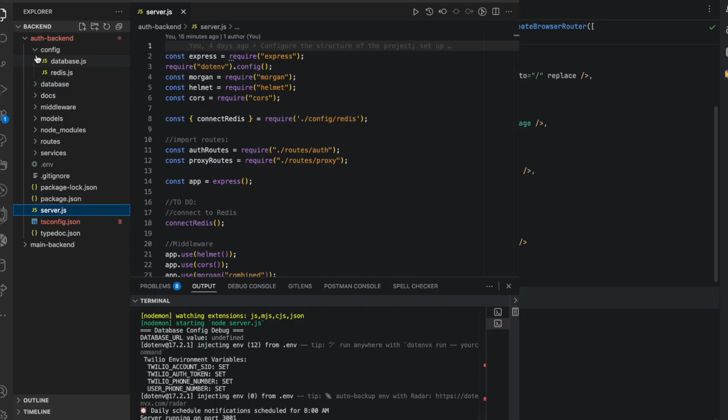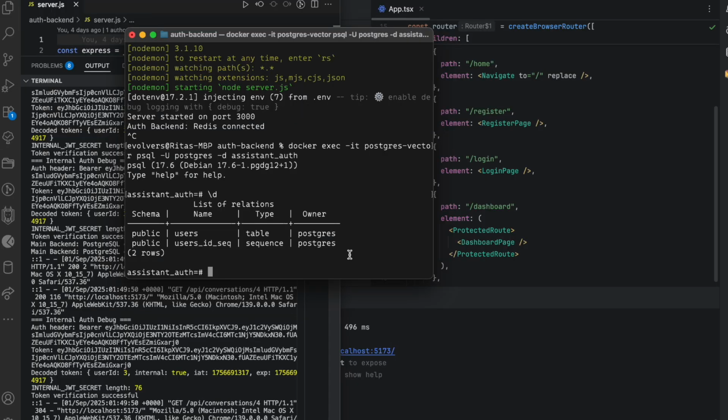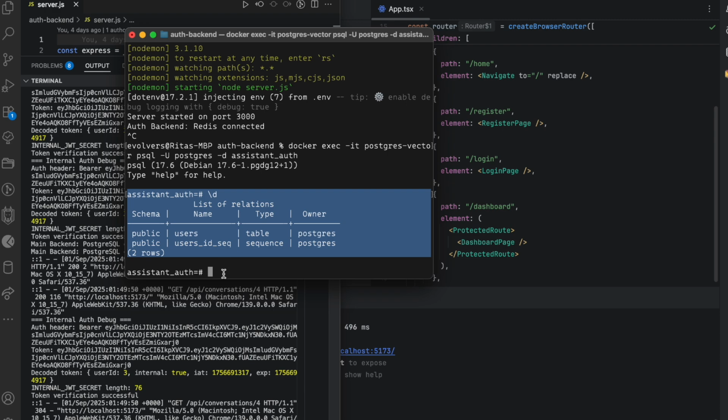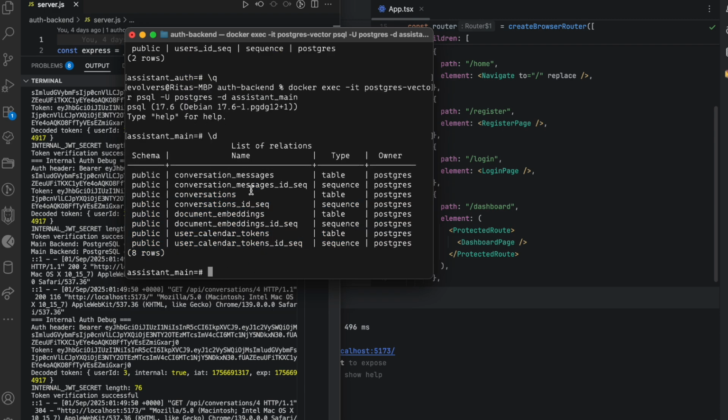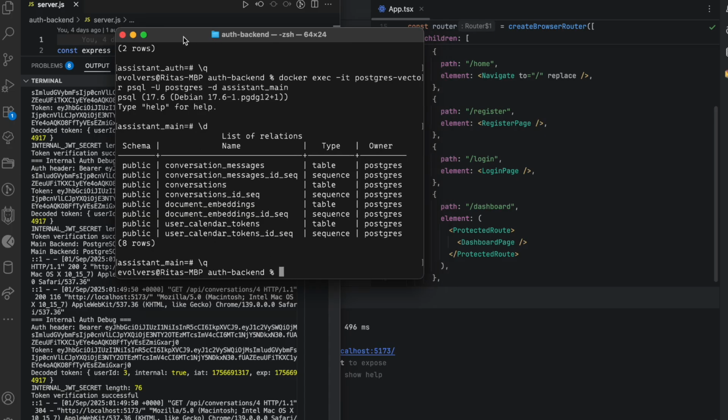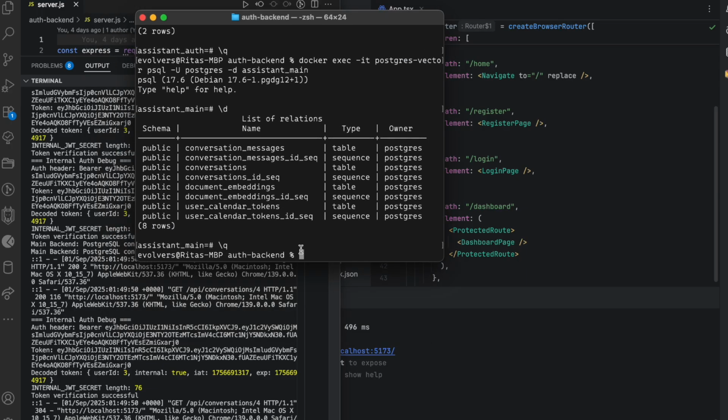For the backend, I used a dual Node.js architecture separating authentication from the main application logic. So in my auth backend I have a users table, and in my main backend I have conversation messages, conversations, document embeddings, and user calendar tokens. Okay, I will run all my three servers.